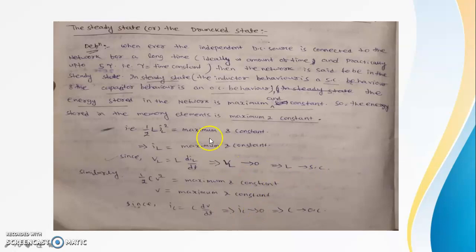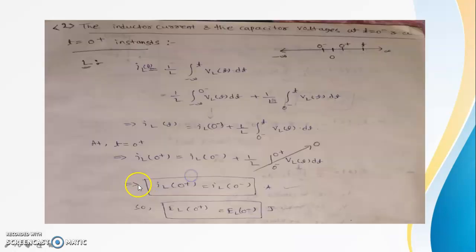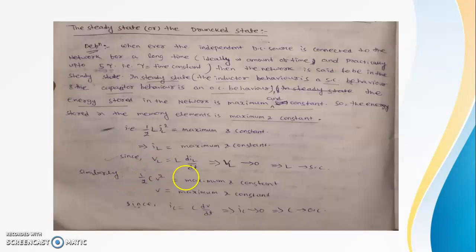Tau is the time constant. In steady state, the inductor is a short circuit and the capacitor is an open circuit, and the energy stored in the network in steady state is maximum and constant. As the inductor acts as a short circuit, the current will be maximum, and the capacitor acts as an open circuit, so the voltage is maximum, because in a short circuit the current is maximum and in an open circuit the voltage is maximum. So the energy is maximum, where energy is half L i square and half C V square.